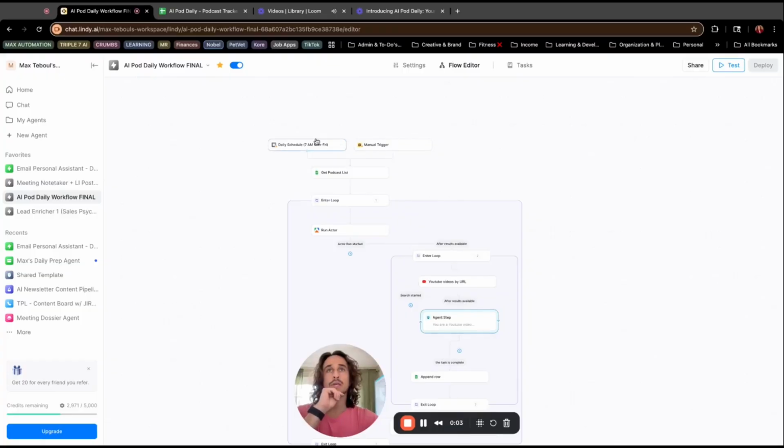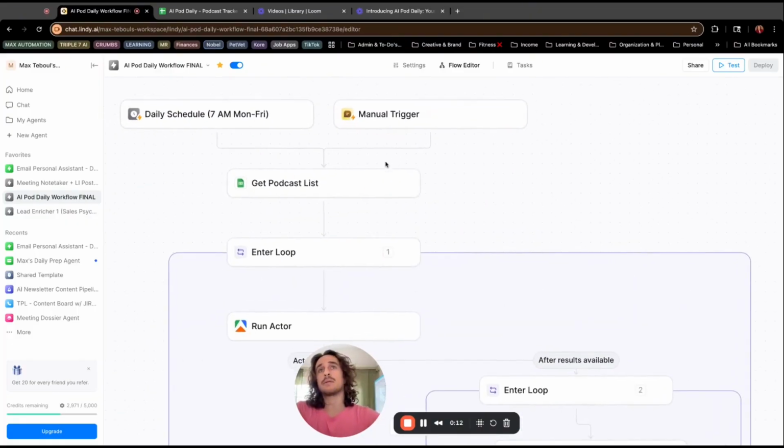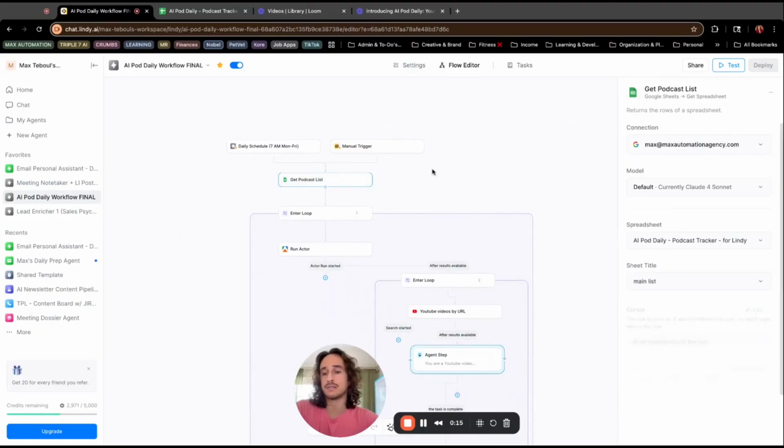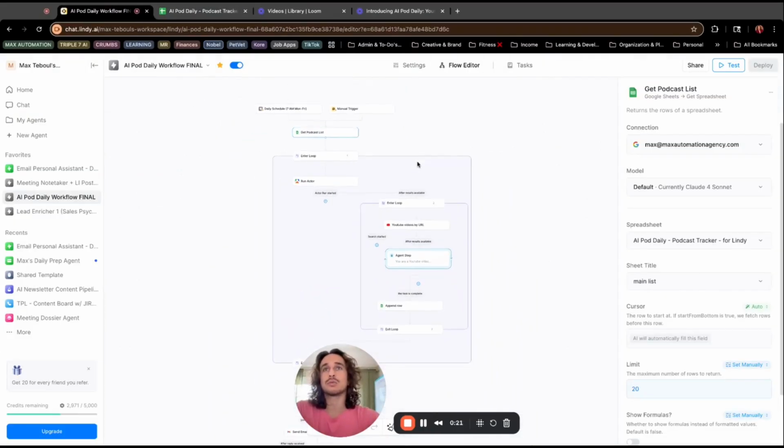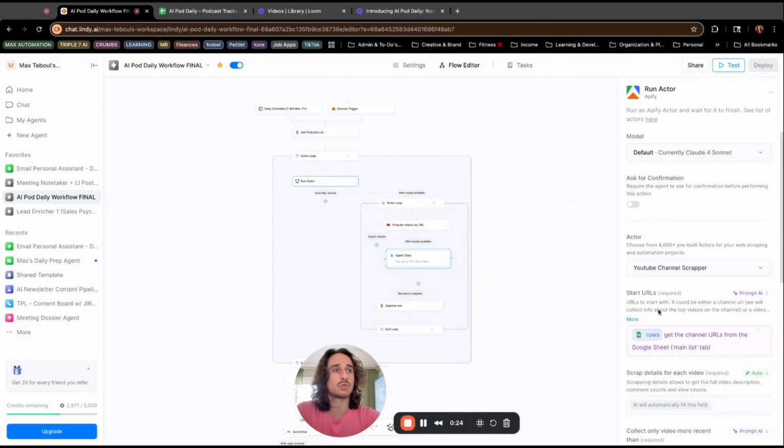So here we go. Okay, so here's my Lindy. Basically, it's going to kick off either with a manual trigger or on a daily schedule 3 times a week. The first thing that's going to happen is it's going to get a podcast list from this Excel sheet, which I maintain. Those are my favorite pods. And it's going to enter this loop where it's going to run an Apify actor to scrape the captions and transcripts from those podcasts.